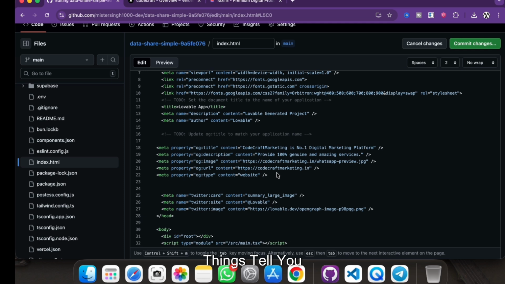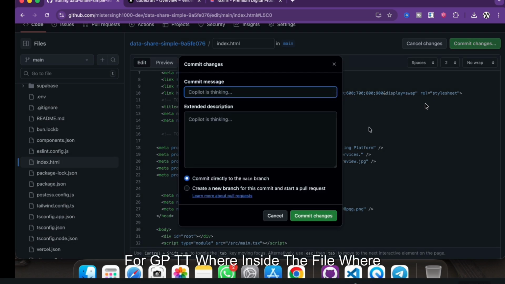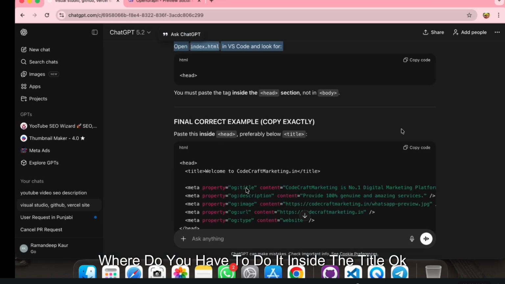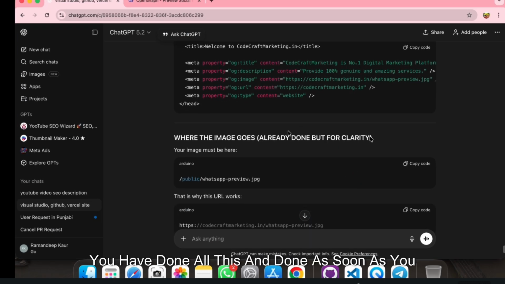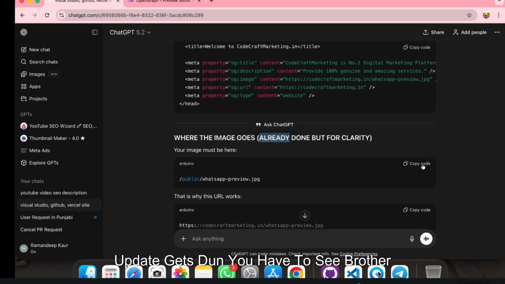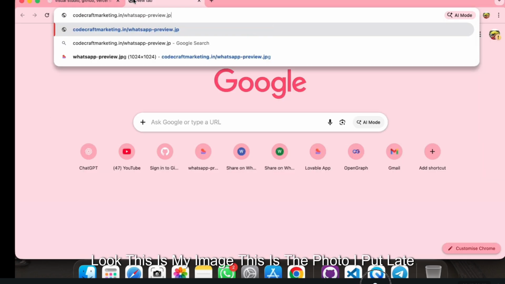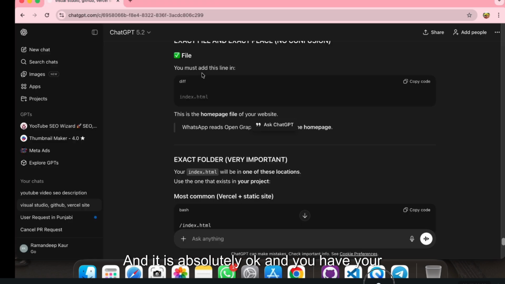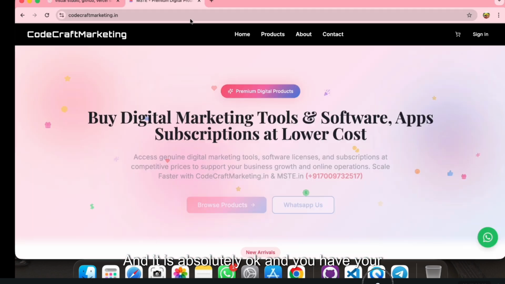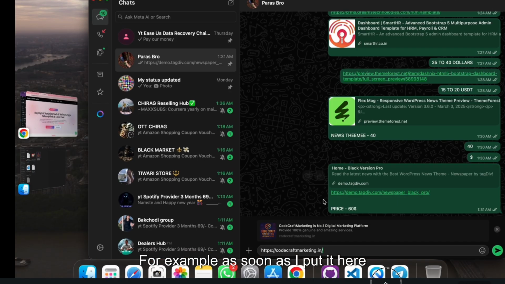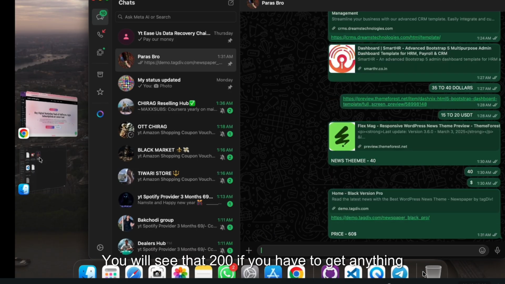ChatGPT tells you all those things: inside which file, where inside the header, where inside the title you have to do it. Okay, you have done all this, and as soon as your update is done, look, this is my image, this is the photo I put there, and it is absolutely okay. And your Codecraft marketing link, as soon as I put it here, those things will be reflected here. You will see that too.